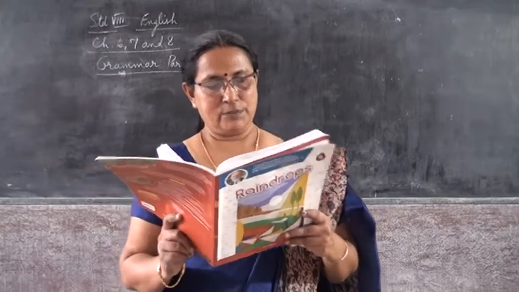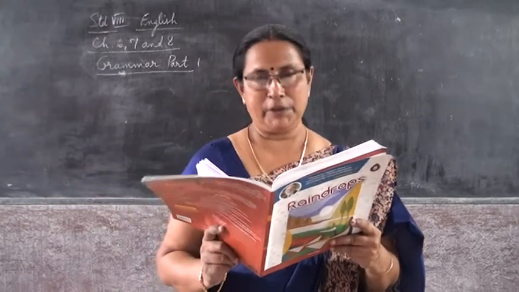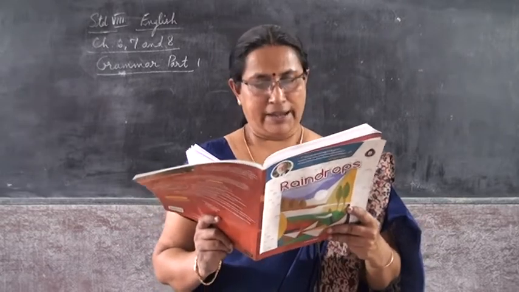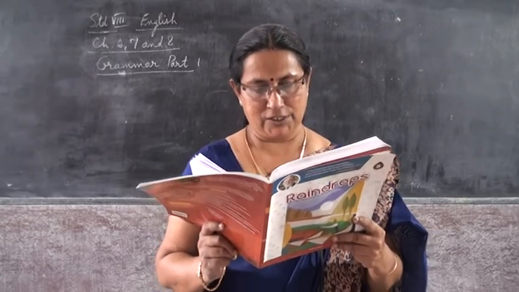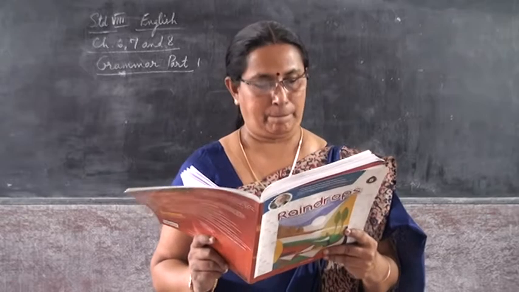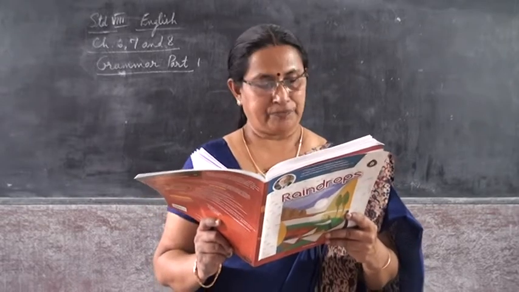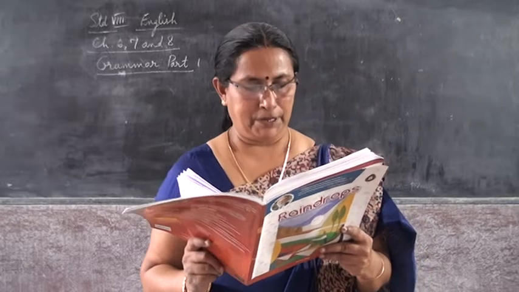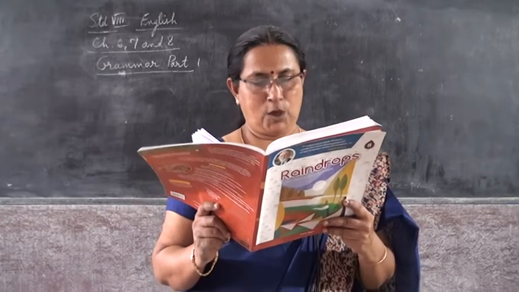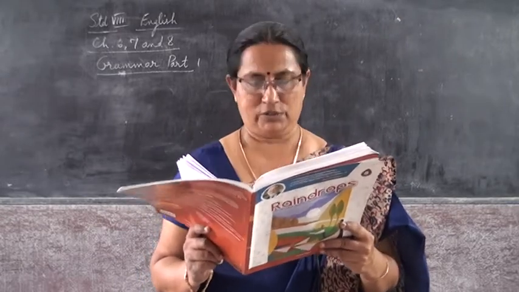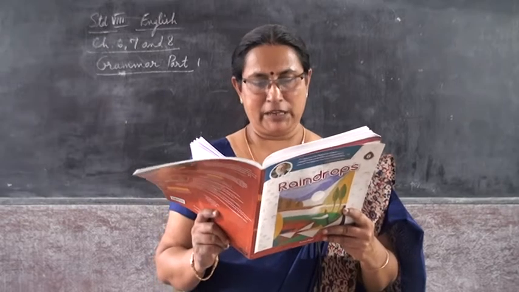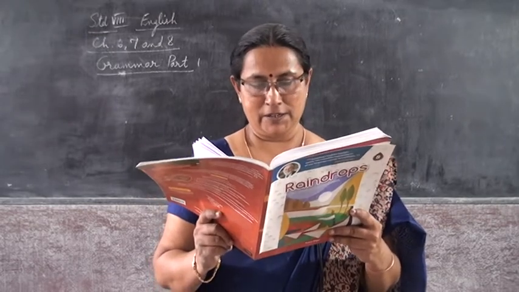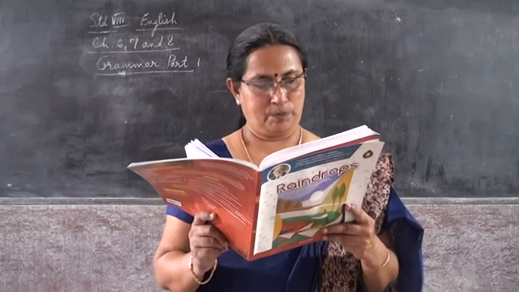Now match the columns to make 10 sentences there. I have been waiting at the station for a long time, or I have been waiting at the station since 6:30 p.m. Both you can use there. Second one, this shop has been closed since 6:30 p.m. or this shop has been closed for a long time. Third one, my mother runs for the last 5 years. My mother runs for a long time also.